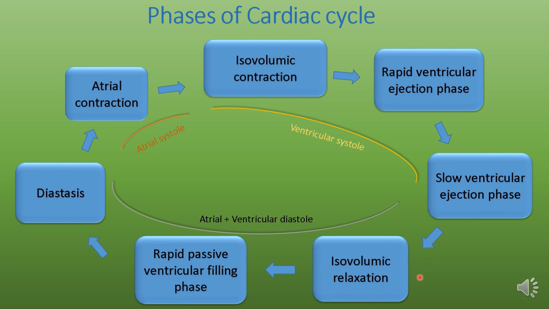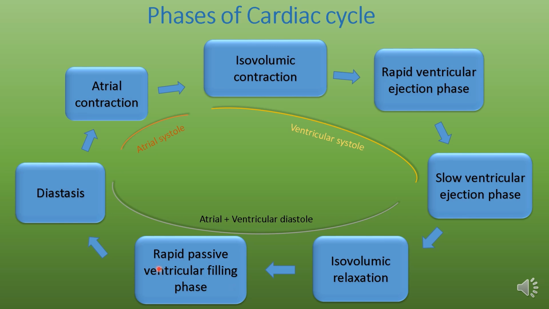In this phase, semilunar valves are closed and AV valves are also closed, and the ventricle gradually relaxes. There is no ejection of ventricular blood or adding of blood from the atrium. So this is the isovolumic relaxation phase.